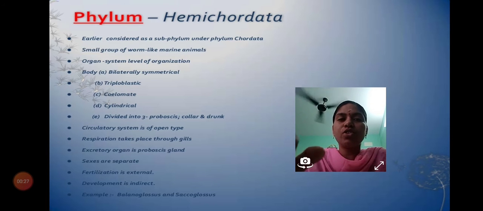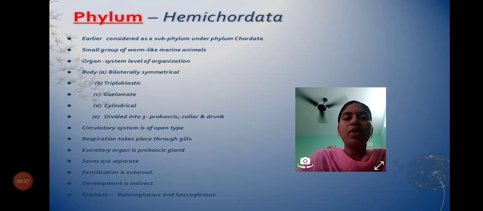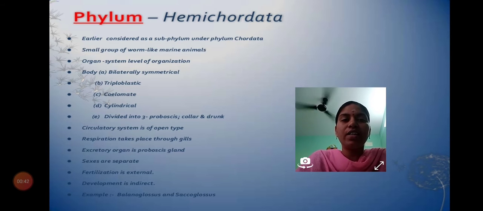And the circulatory system is of open type. It is not closed type because it is of the invertebrate group. And respiration is through gills, and we saw the excretory system is present in the proboscis gland. Sexes are separate, fertilization is external, and development is indirect.